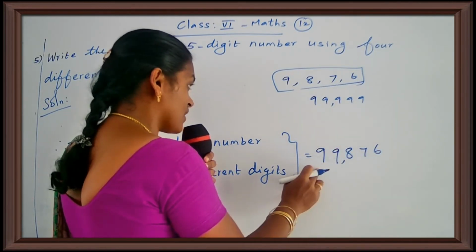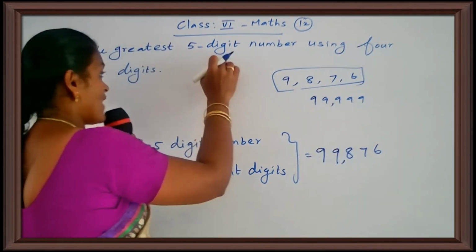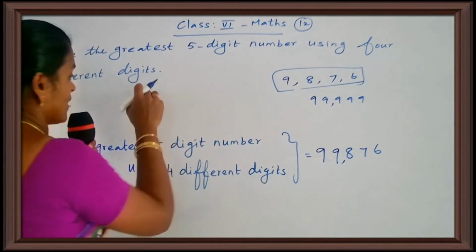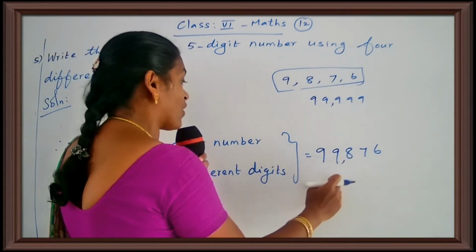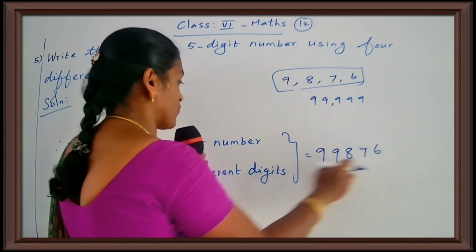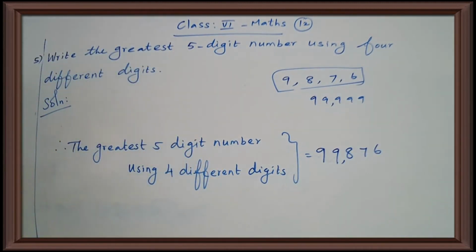So, you see that. You see the question. Write the greatest 5-digit number using 4 different digits. So, this is the greatest 5-digit number using 4 different digits. One is 9, another one is 8, next one is 7, 6. 4 different digits are used. Your greatest 5-digit number is 99,876. Okay? Are you clear? Yes. Write it in your classwork note. The greatest 5-digit number using 4 different digits. Okay. So your answer is 99,876. Write it.